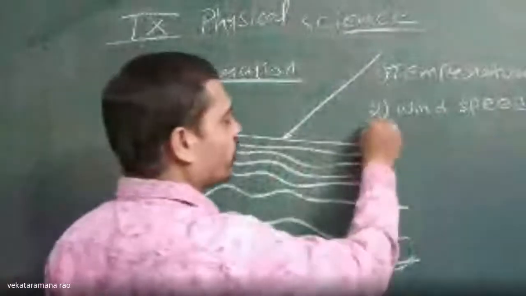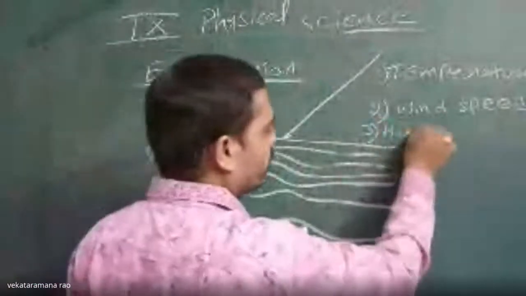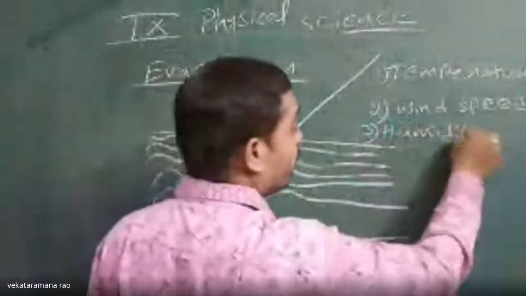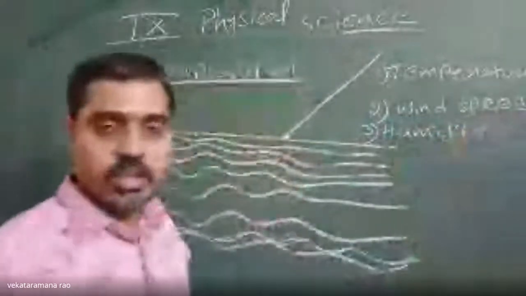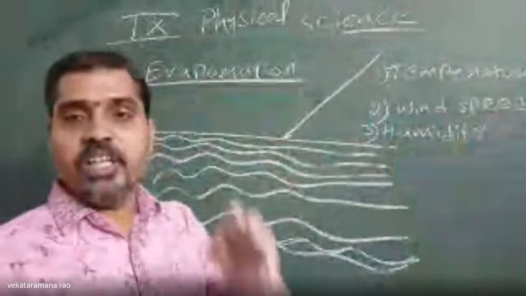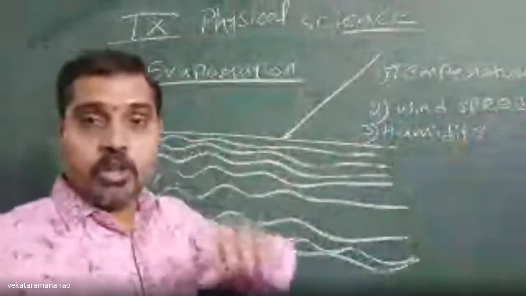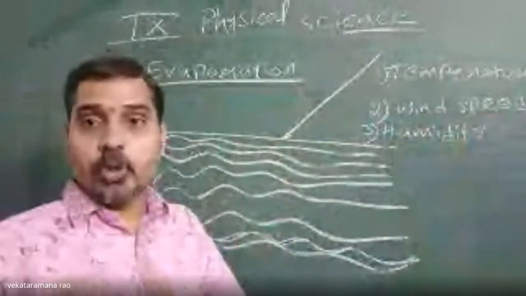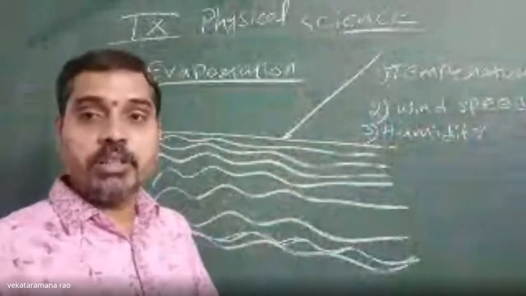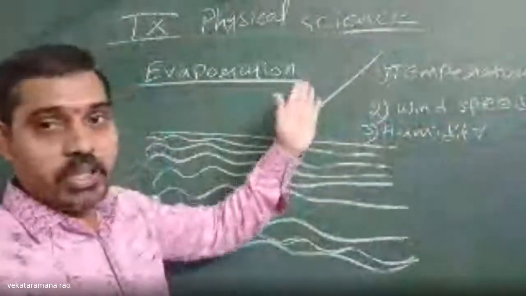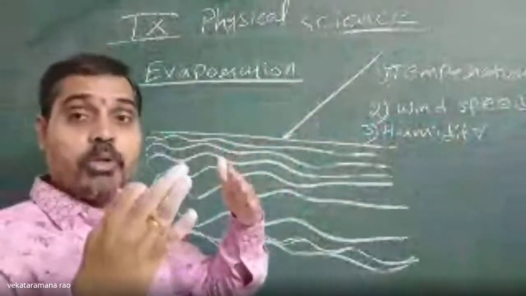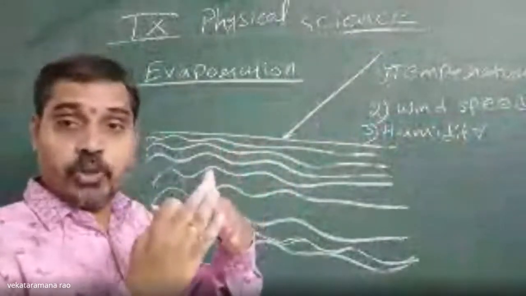The third factor we will call humidity. What is humidity? Humidity means the amount of water present in air. If the amount of water present in air is more, then what will happen? When these molecules escape, they collide with these water molecules.